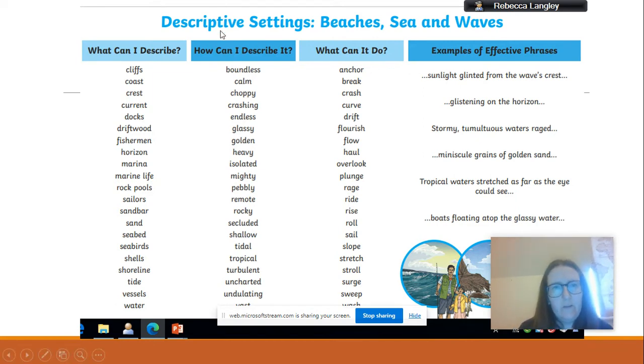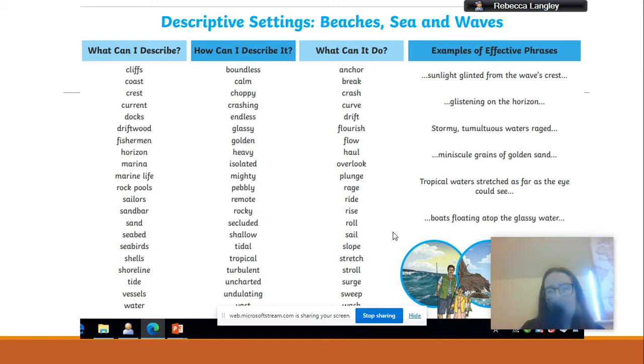And then you're going to do this column, which says what can it do, and those are your verbs. So which of those evoke that feeling of happiness and calmness? Does anchor do that? Well, it's a matter of opinion, isn't it? Anchor could be something weighing you down and not nice, or anchor could be a nice steadying influence. What about break? Is that a happy word? It's kind of like what words work for you, basically.